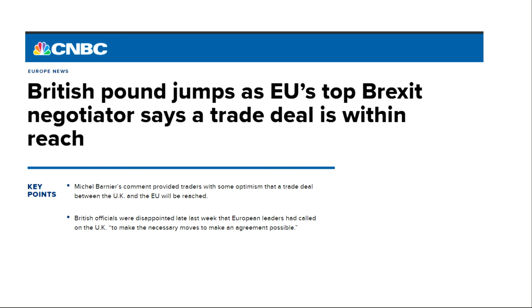Okay, the pound fell 0.33% to 1.3040 against the US dollar. Okay, however, despite the turbulence of the pound over the past few days, it has risen by 0.97% in a week. According to media reports, France is preparing to compromise on fisheries to help the EU reach a Brexit agreement